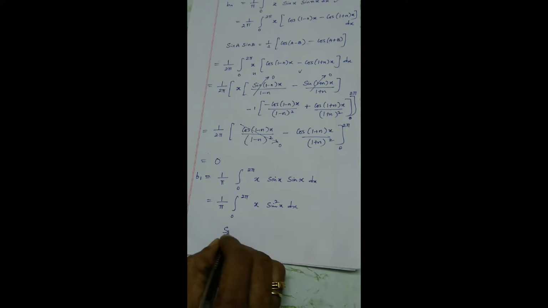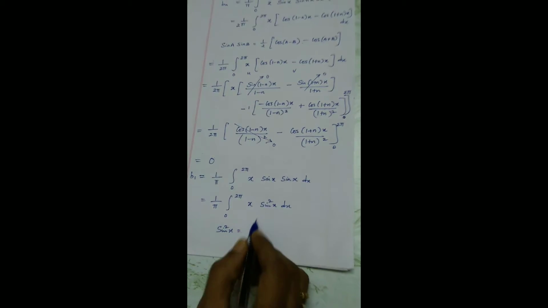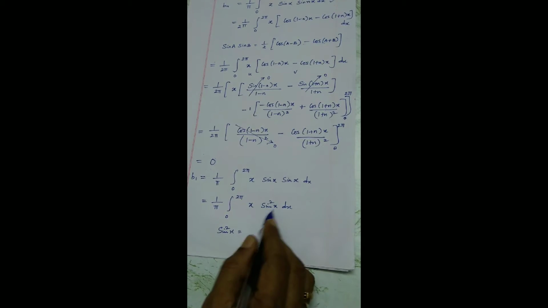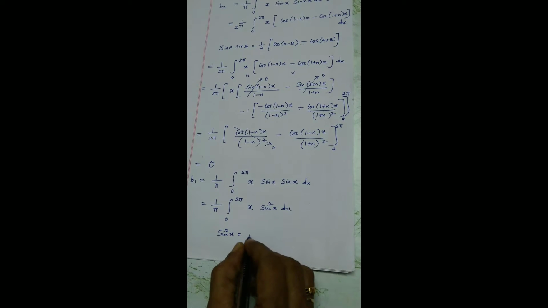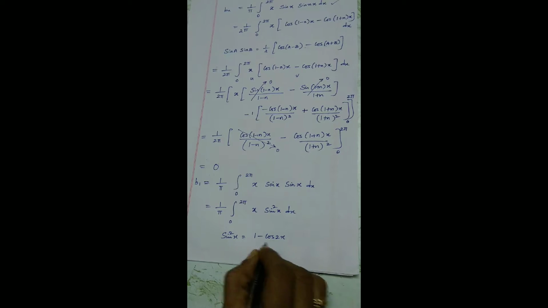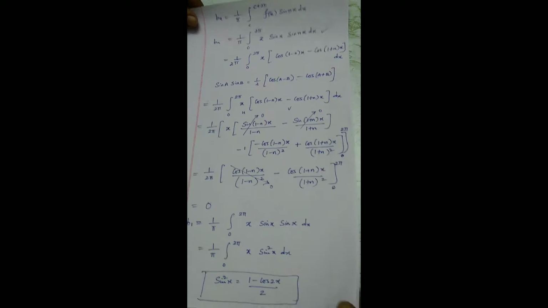Sin square x. Let us recall the formula for sin square x. Basic trigonometric formula. Why? Because I am going to apply Bernoulli. It's a really difficult task integrating sin square straight away, so better convert it into a very simple function, 1 minus cos 2x divided by 2. So I'm going to use this basic trigonometric formula to solve this integral.